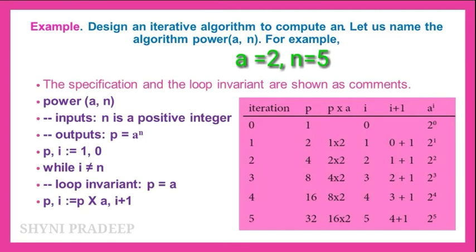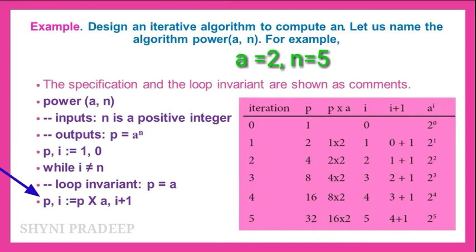So here the input is n, a positive integer, and the output is p equal to a power n. The a value is 2 and the n value is 0 to 5, up to 5. Okay, so see this table: iteration, p, i, then p into a and i plus 1. After each iteration, the p and i values will be changed, which means p is equal to p into a, and i is equal to i plus 1.